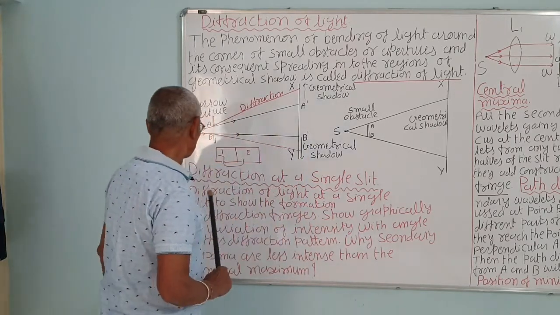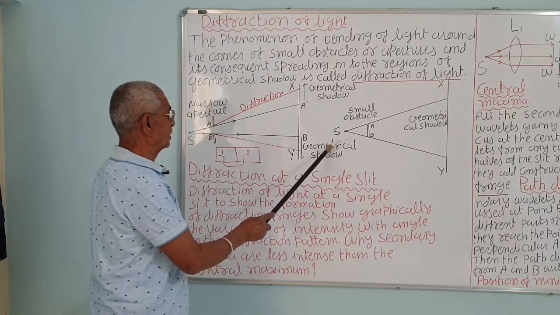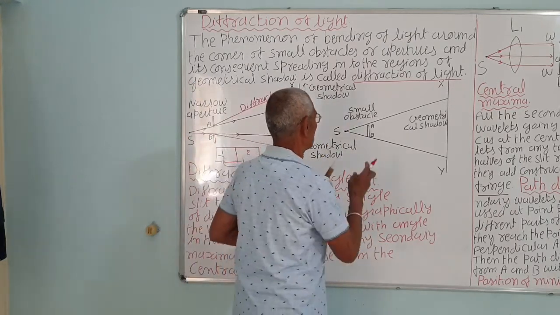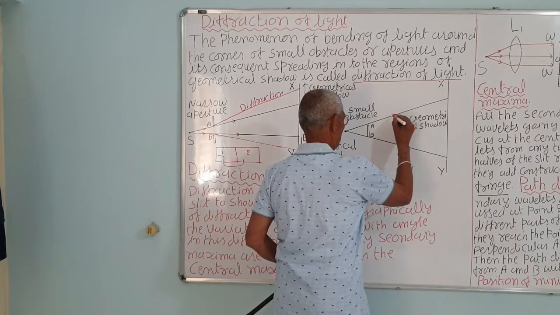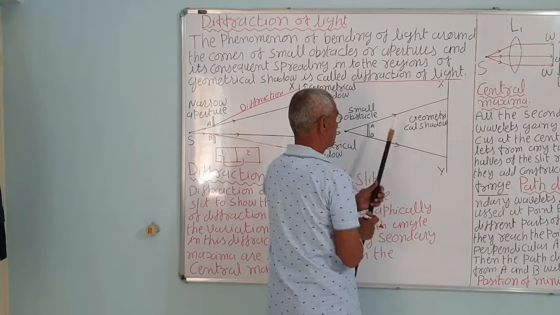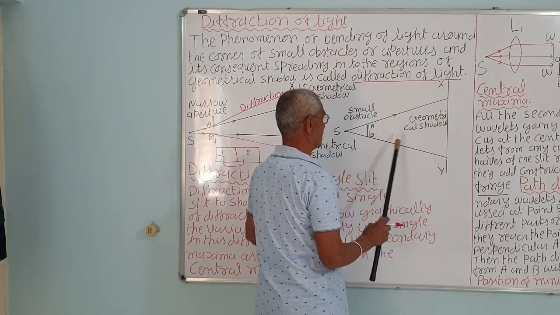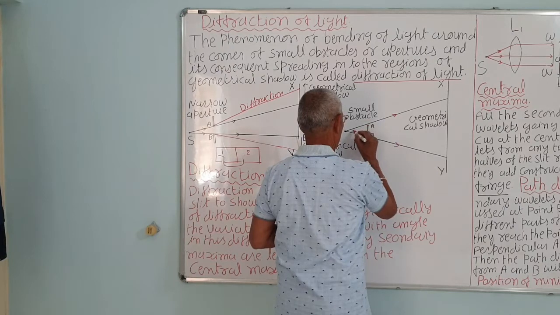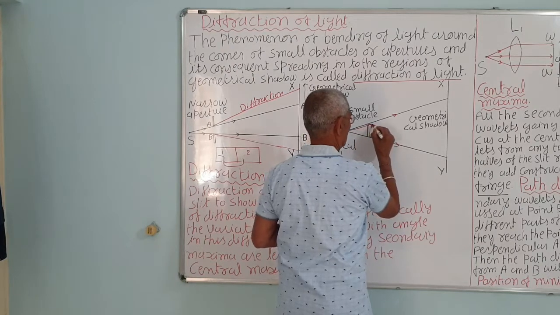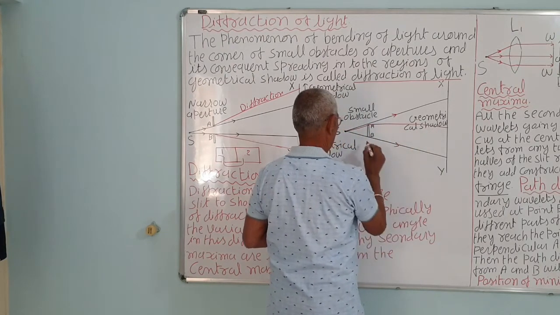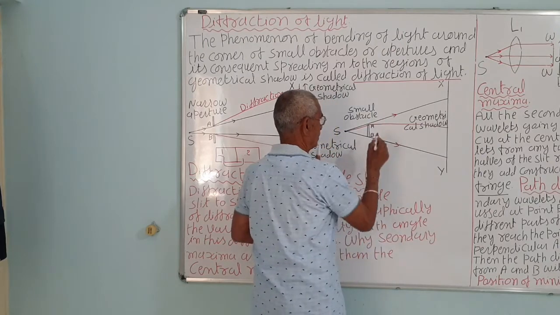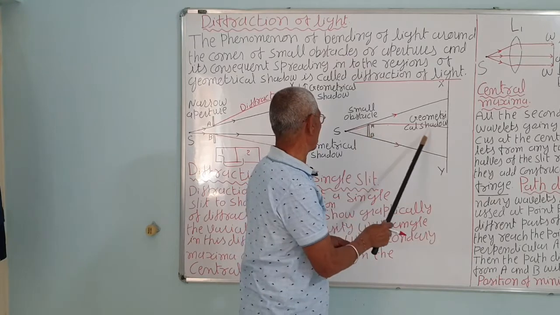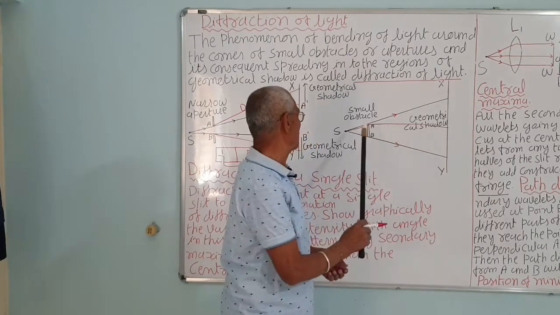Now let us see another one. This is a small obstacle. Here also, if the light goes straight, it will go like this. So this portion will be the geometrical shadow. Light doesn't reach in this portion, but it shows that light passing the obstacle bends around the corner. This is called diffraction. Due to diffraction, it shows the bending. It bends around the corner instead of going straight.